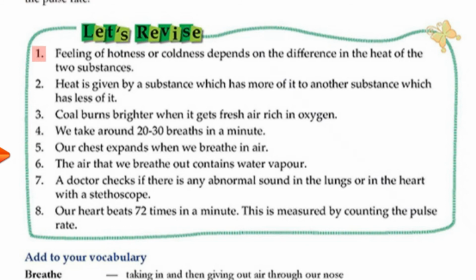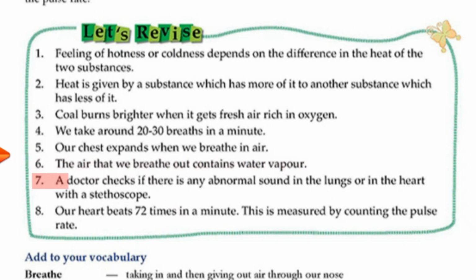Let's revise. 1. Feeling of hotness or coldness depends on the difference in the heat of the two substances. 2. Heat is given by a substance which has more of it to another substance which has less of it. 3. Coal burns brighter when it gets fresh air rich in oxygen. 4. We take around 20 to 30 breaths in a minute. 5. Our chest expands when we breathe in air. 6. The air that we breathe out contains water vapor.